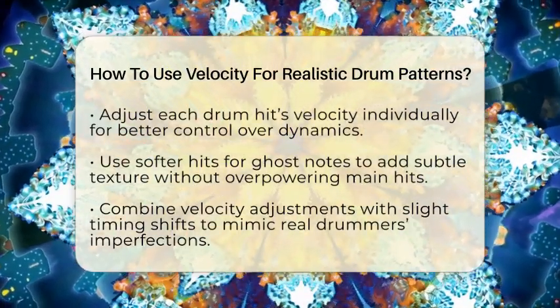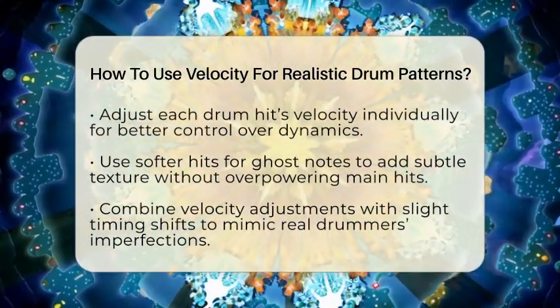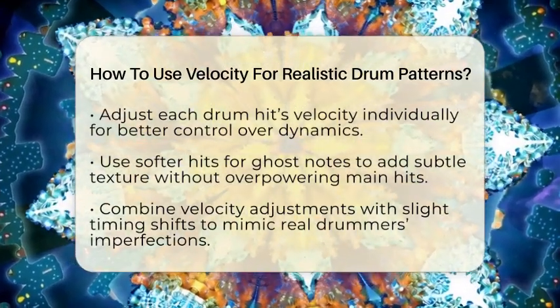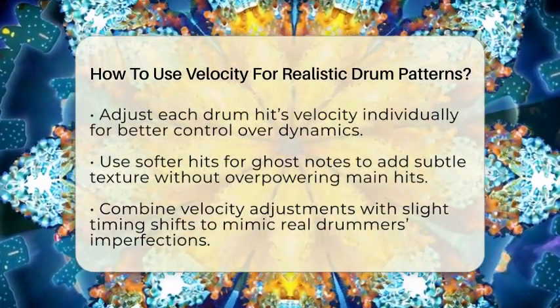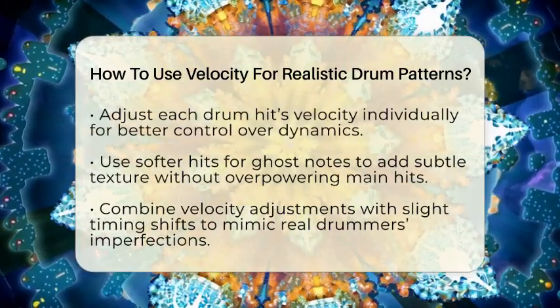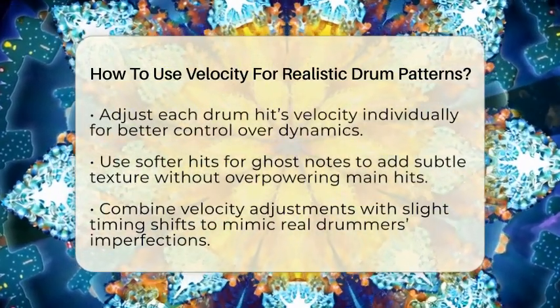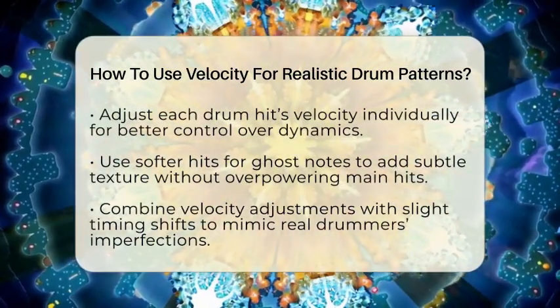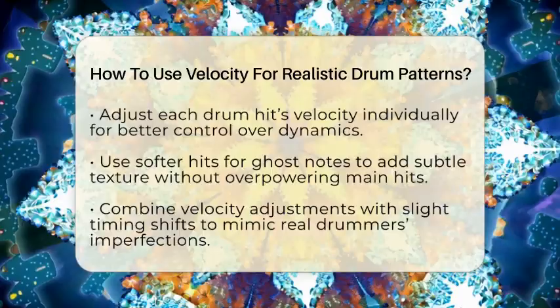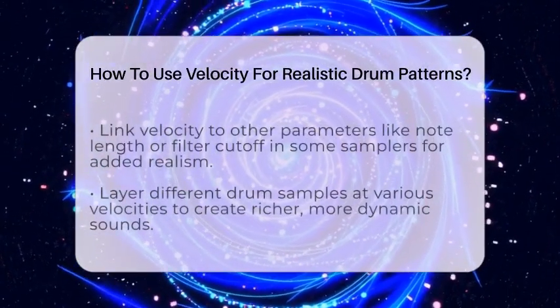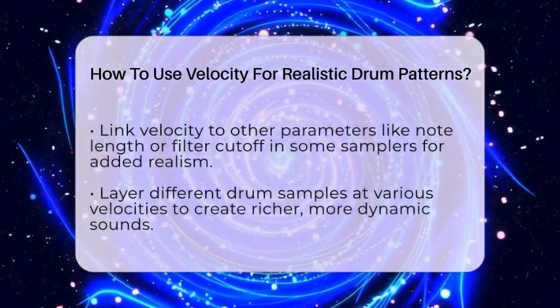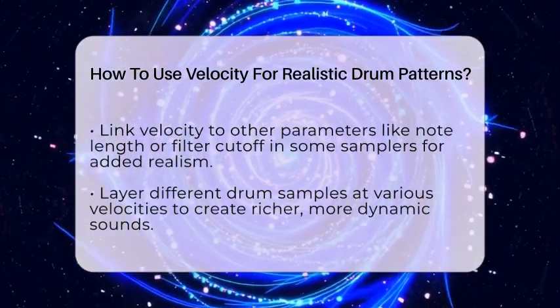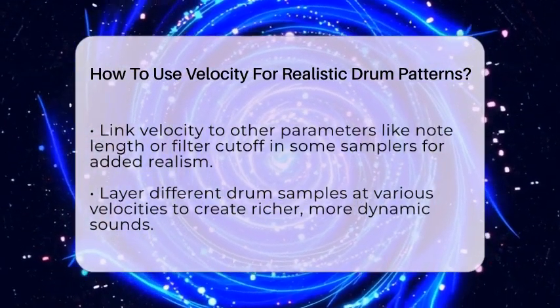Instead of relying on random velocity settings, manually tweak each note for better control. Combine velocity changes with slight timing shifts to mimic how real drummers don't hit perfectly on the beat. Some drum samplers let you link velocity to other parameters like note length or filter cutoff. This means softer hits can sound more muffled or less sharp, adding more realism.